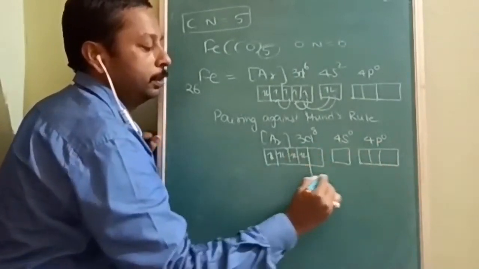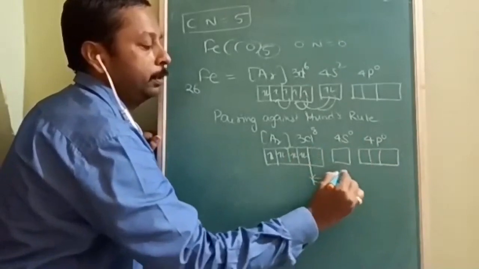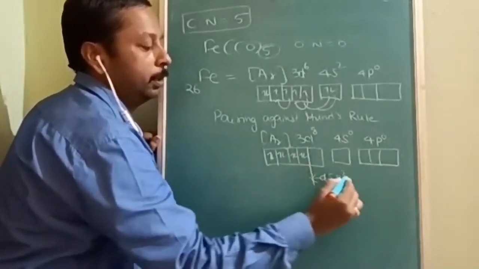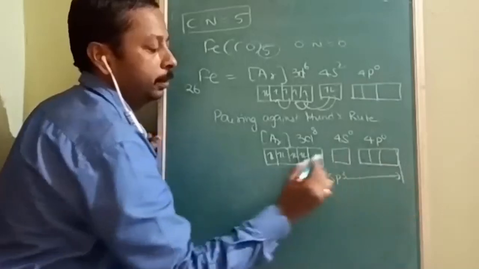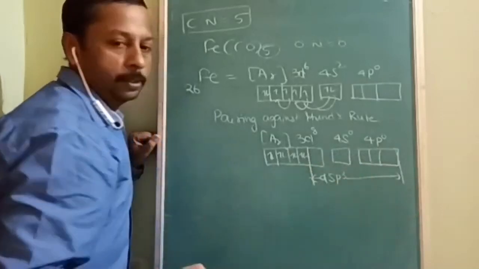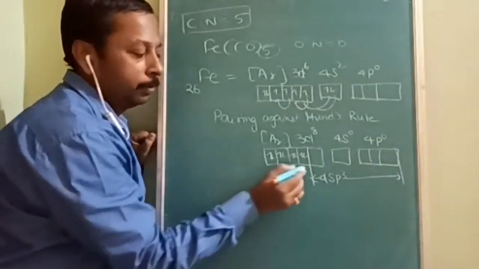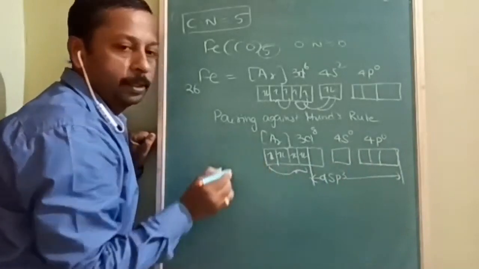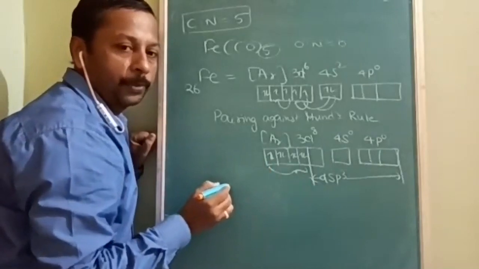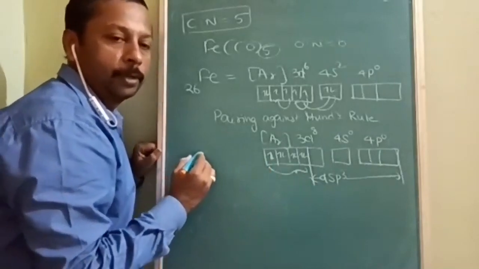Now this is dsp3 hybridization. dsp3 hybridization, is it understood? Now can you expect the magnetic nature? It is diamagnetic.